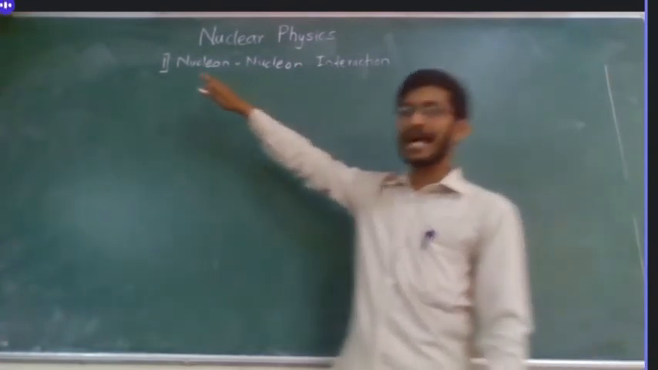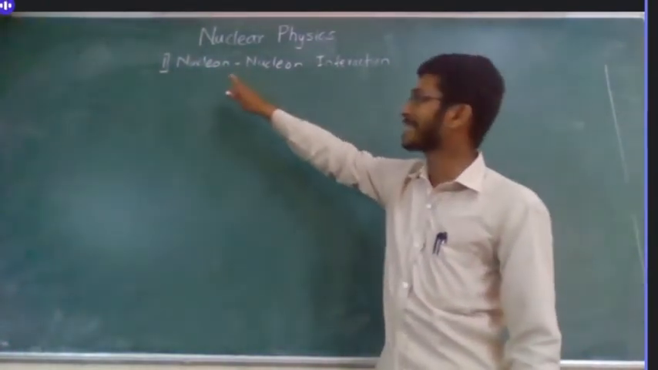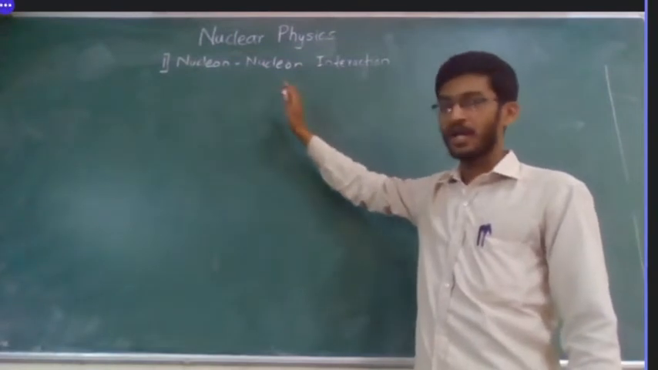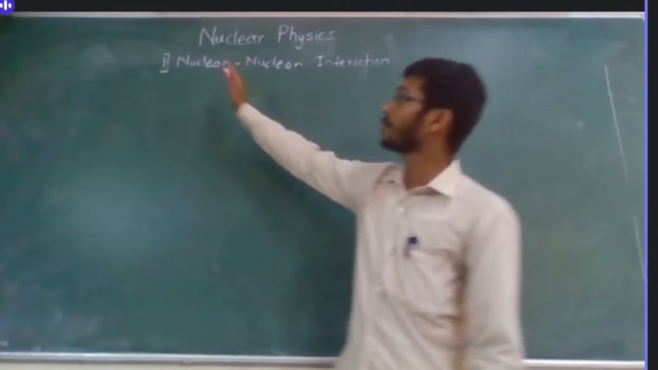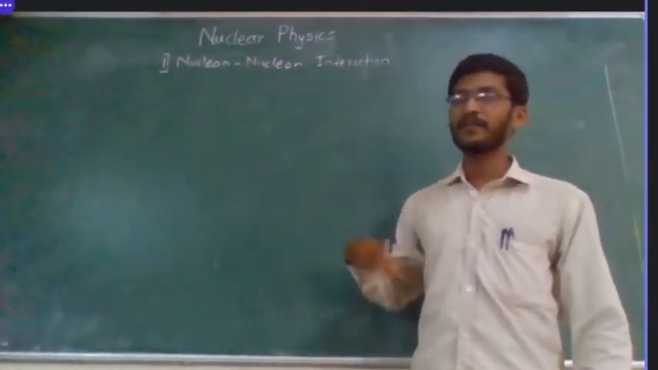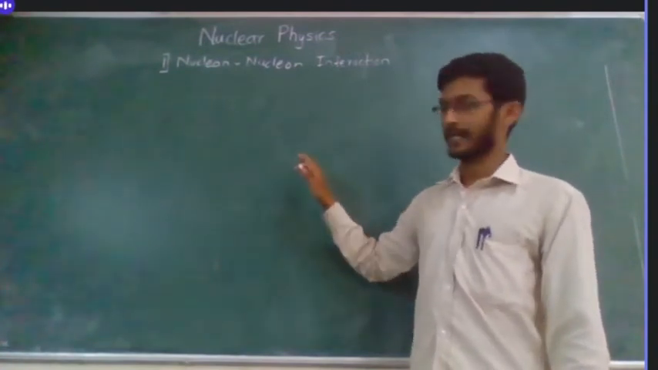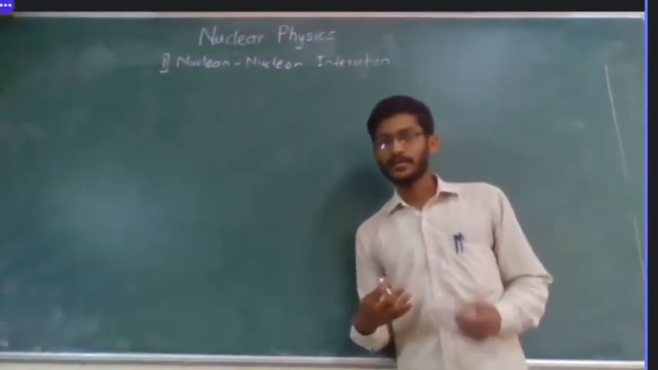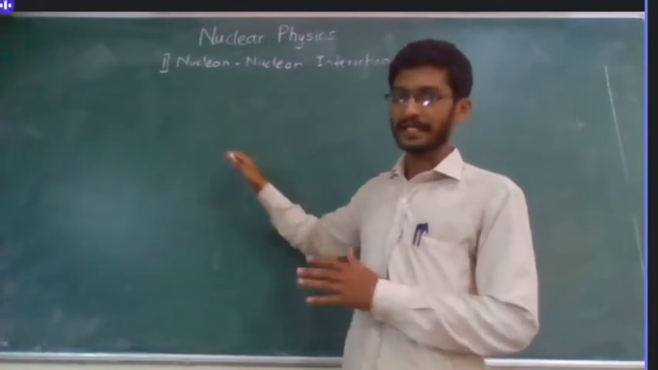Nucleon can be either proton or neutron, right? So this can be proton-proton interaction, this can be neutron-neutron interaction, or proton-neutron interaction, or there can be a group of nucleons interacting with another group of nucleons, like we stated, the alpha particle. So the alpha particle consists of 4 nucleons, so it can interact with other nucleons like that.